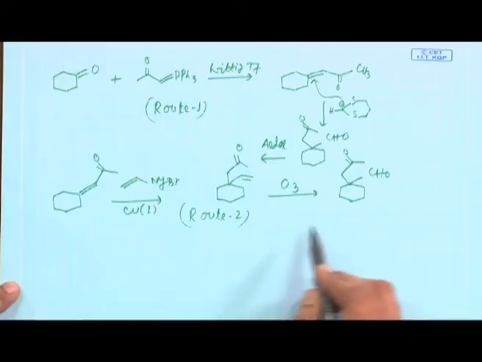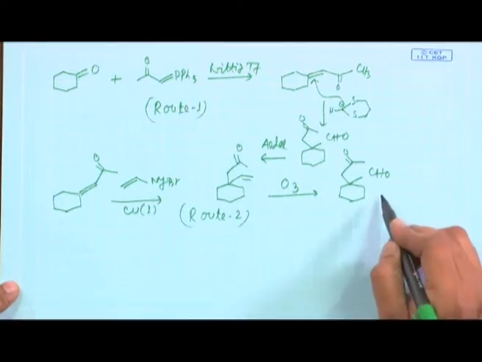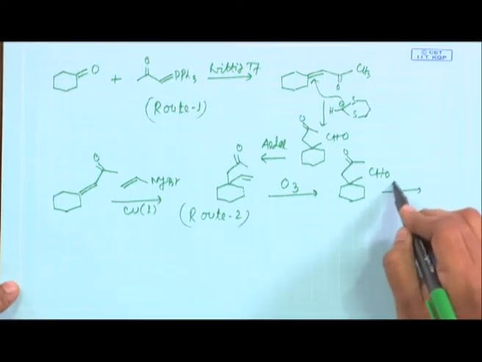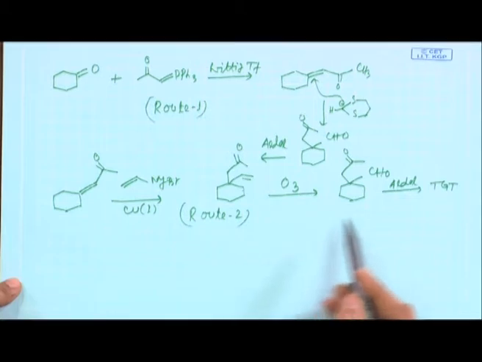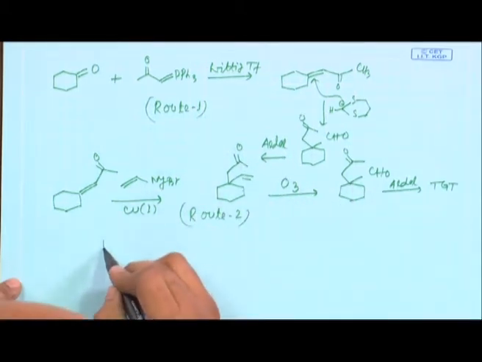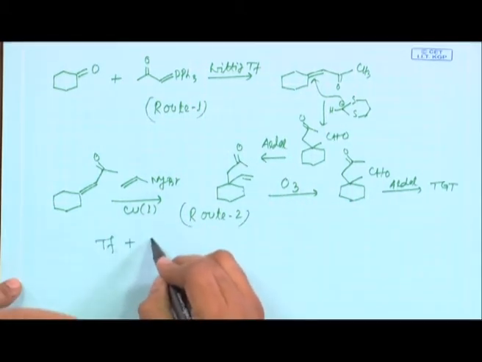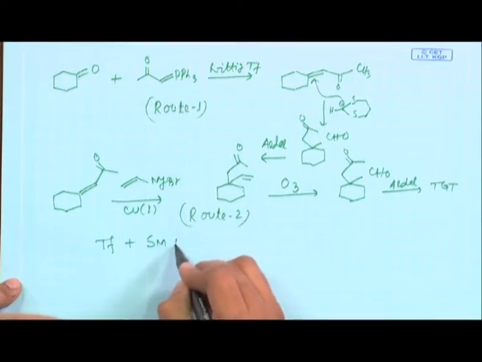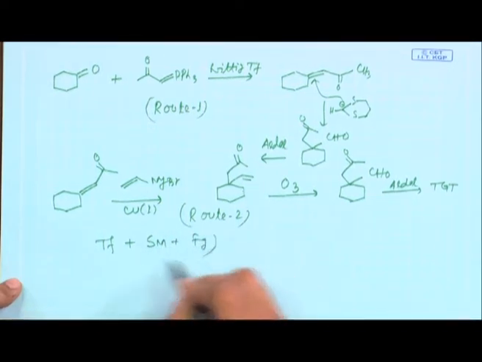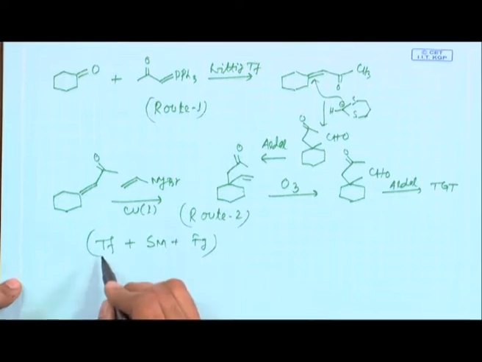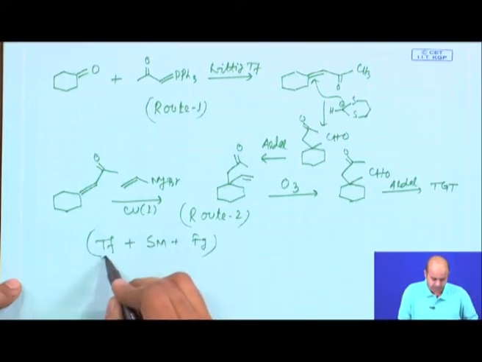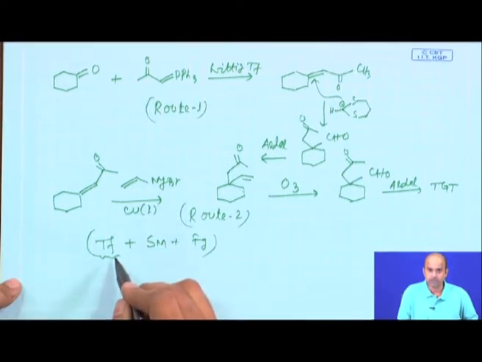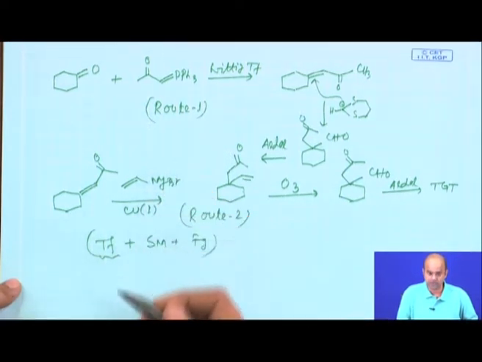So, both pathways are quite useful and will give you the target molecule through an aldol dehydration. Now, if you go back to the entire pathway, it is basically a combination of a transformation based approach, a starting material based approach, as well as a functional group based approach. That is why we are discussing three pathways in a combined fashion. Transformation means you have a Wittig kind of reaction and a Michael based reaction.